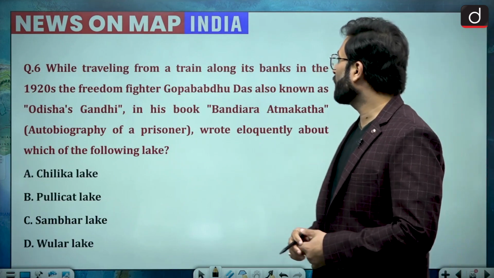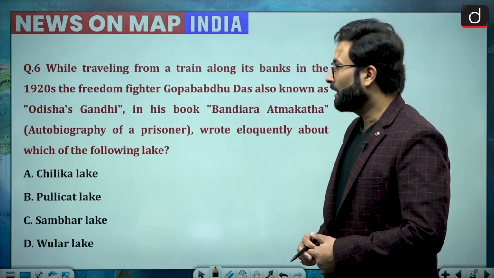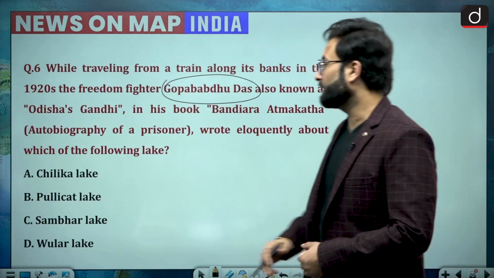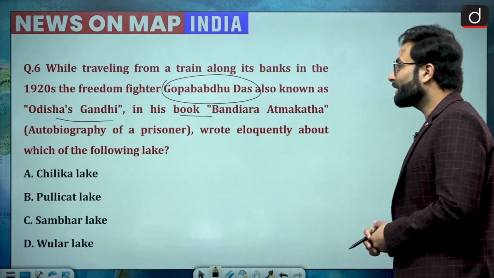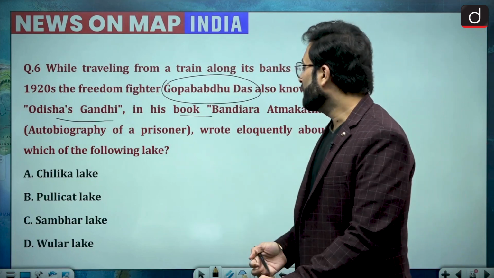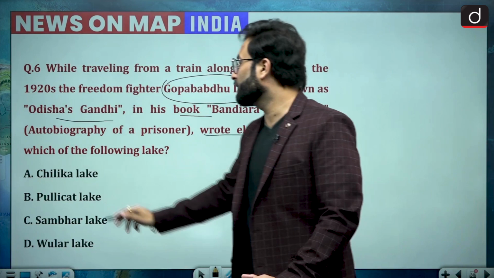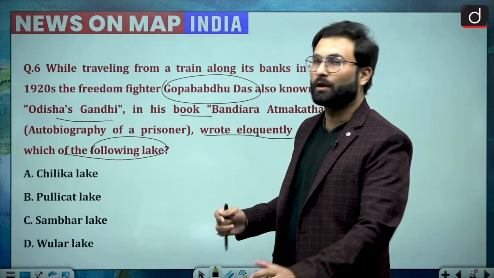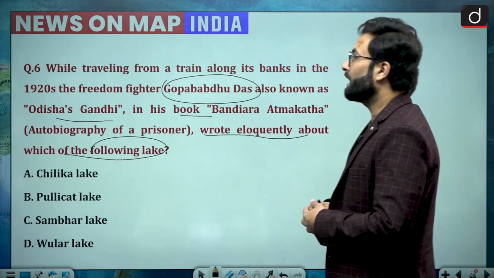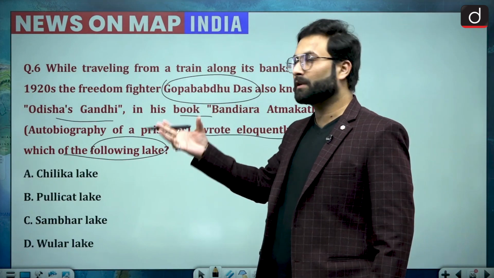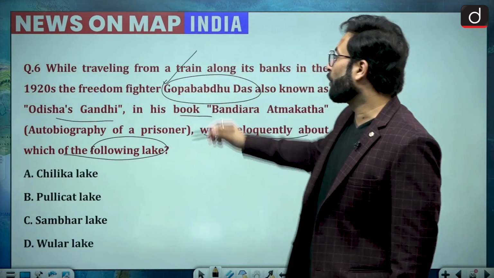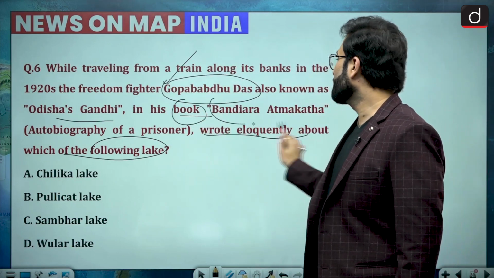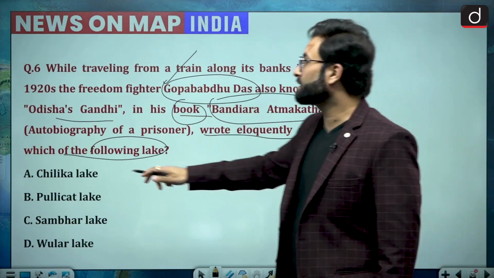Now moving further, question number 6. While traveling on a train along its bank in the 1920s, freedom fighter Gopabandhu Das, known as Odisha's Gandhi, in his book Bandiara Atmakatha, biography of a prisoner, wrote eloquently about this particular lake. Options are Chilika Lake, Pulikat Lake, Sambar Lake, and Wooler Lake. In this question they have given a few facts: a person traveling from this area, a freedom fighter, Gopabandhu Das, and his book Bandiara Atmakatha.